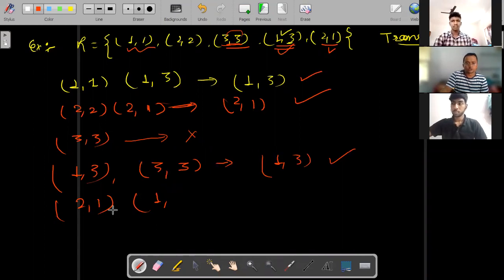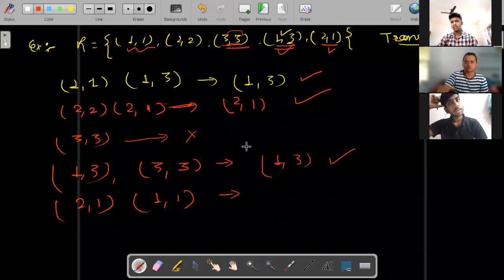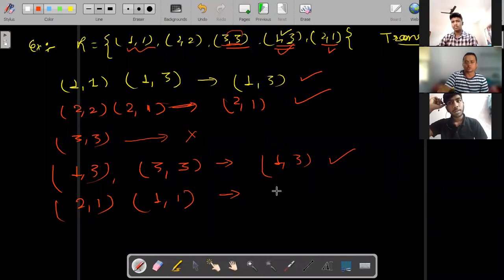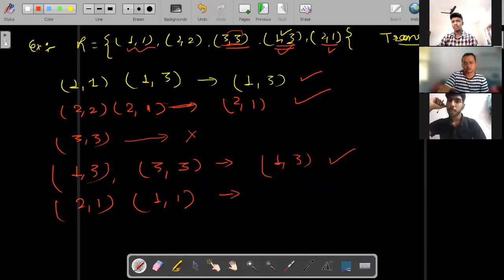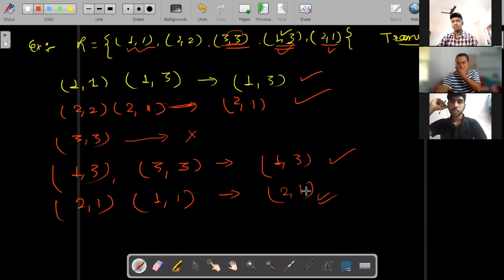Is there any element which is starting from 1? Yes, 1, 1 and 1, 3 are also there. So you can see the situation is there. Then 2, 1. Understood? Clear?